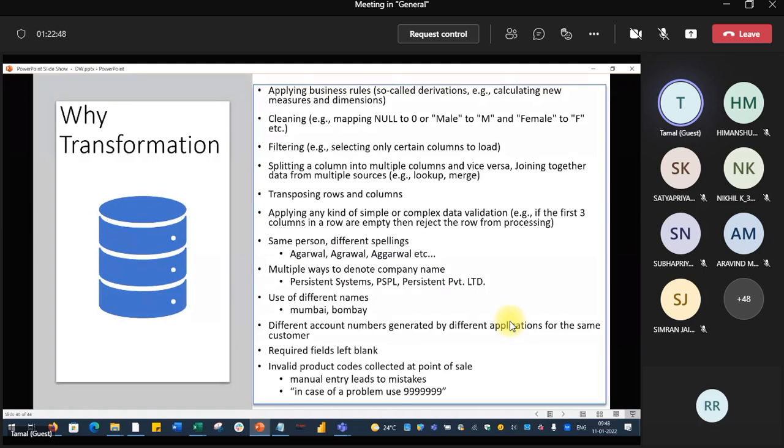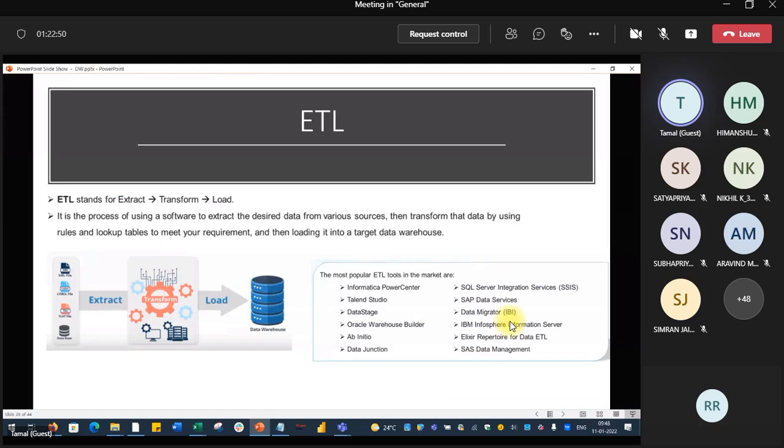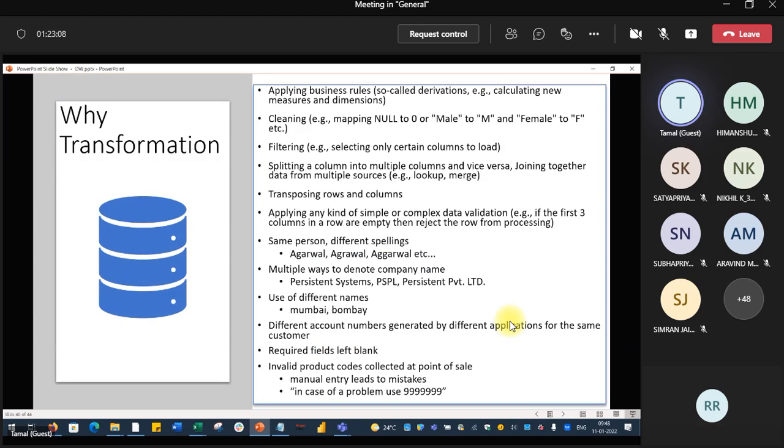ETL, we just covered: extraction, transformation, and load. For extraction, we know the different types of data sources. We have to keep a common template in the staging area before we load it into the actual data warehouse. That we will see, not an issue. Some examples of transformation, read it, you will enjoy.